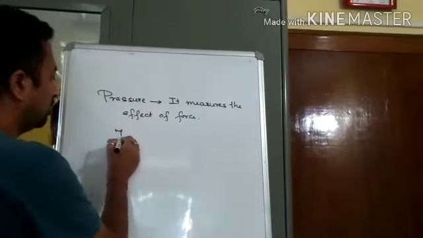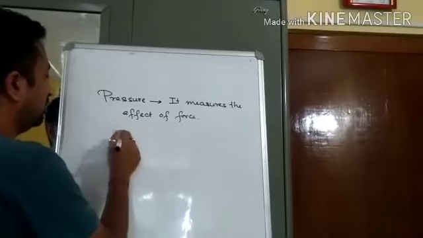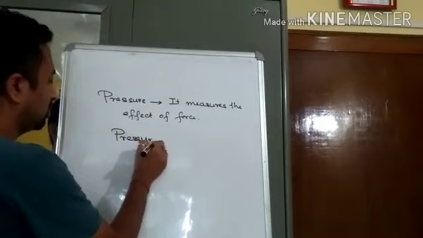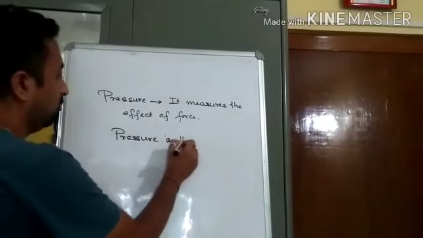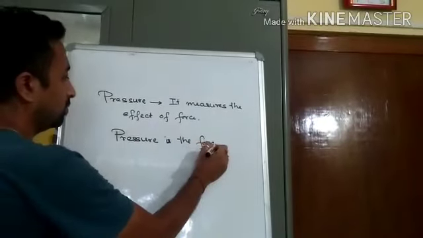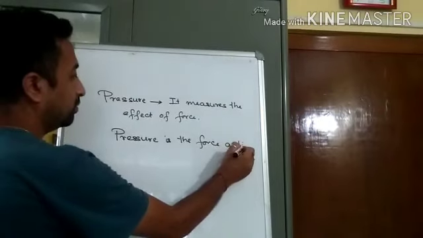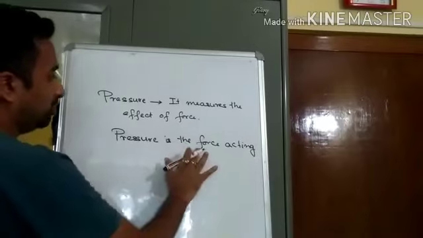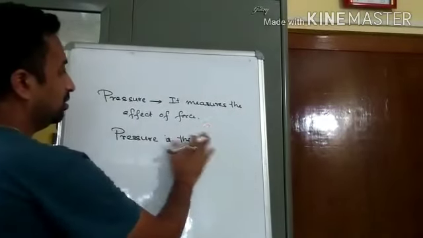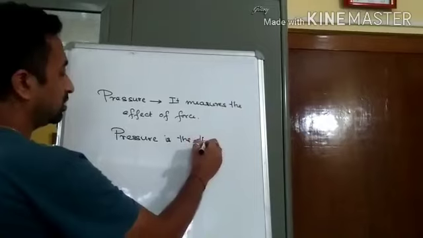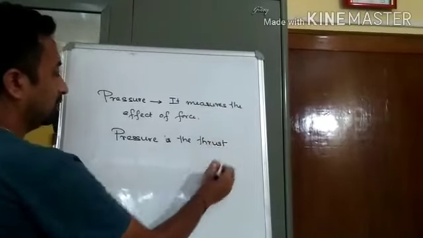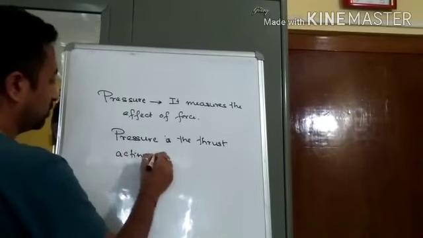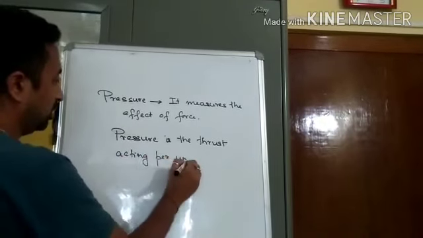Therefore, we can just write the definition. Pressure is the force, actually the thrust, acting per unit area.